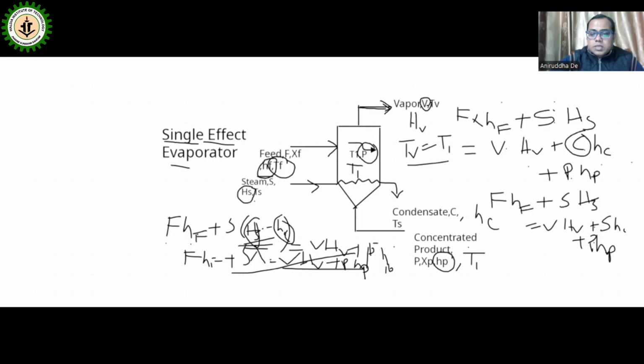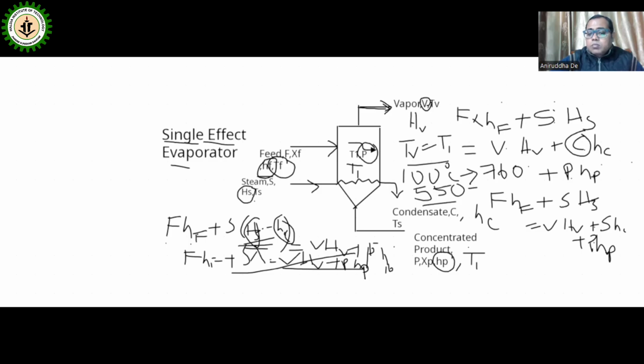Generally vacuum is maintained inside. We know 100 degrees centigrade is the boiling point at 760 millimeter of Hg, or 1 atmospheric pressure. But inside the calandria, it is maintained at about 600, 500. From the steam table, you will get the boiling point at the corresponding 500 millimeter of Hg.